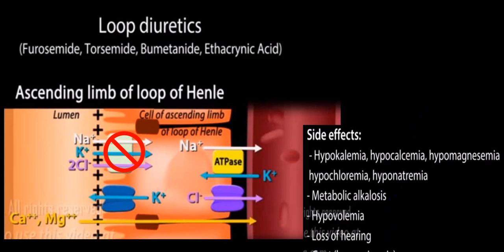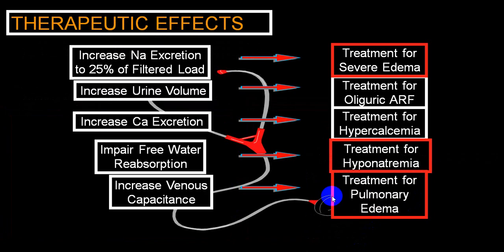So hyperuricemia is the only hyper, while all others are hypo. You can remember this: calcium, magnesium, sodium, potassium, chloride will be reduced, and bicarbonate will be elevated, H ions will be reduced, hence it will produce metabolic alkalosis, and ethacrynic effects can produce hearing disturbances.